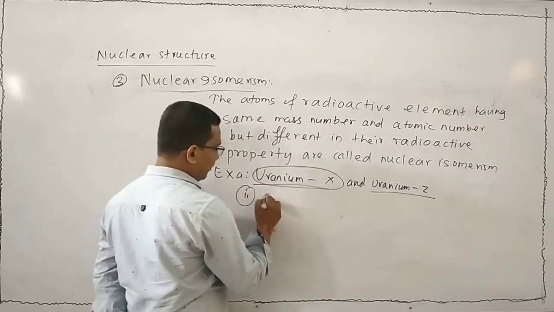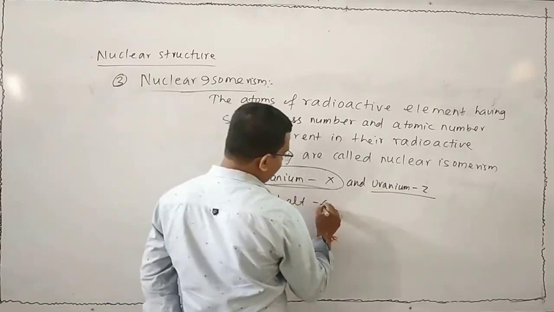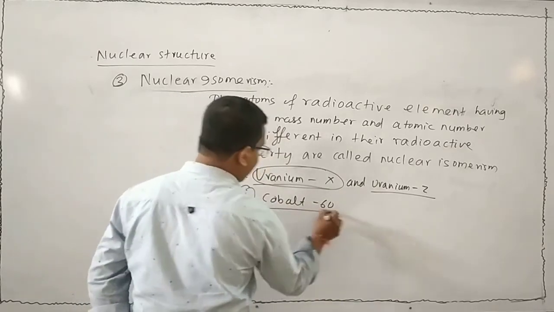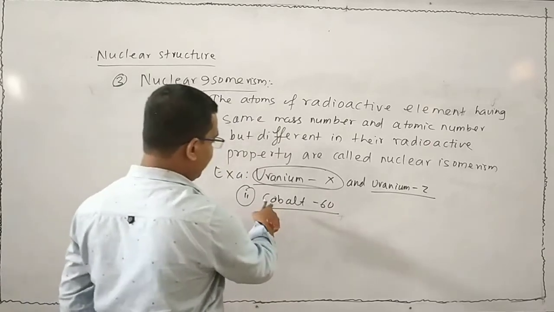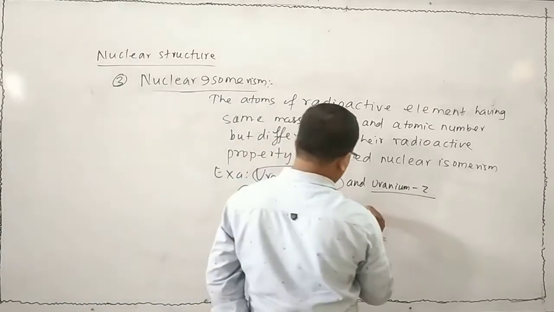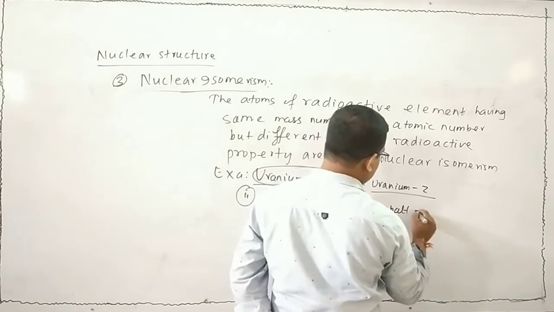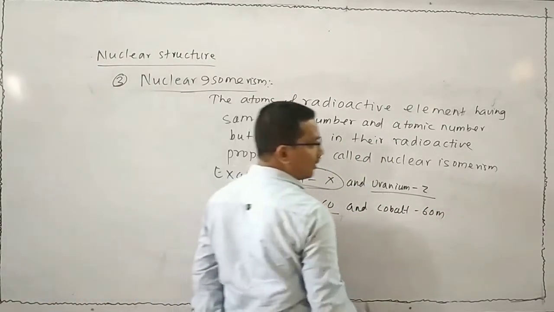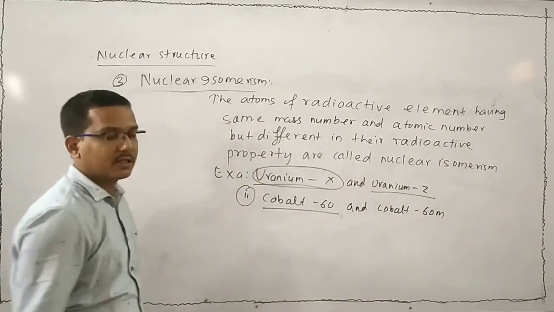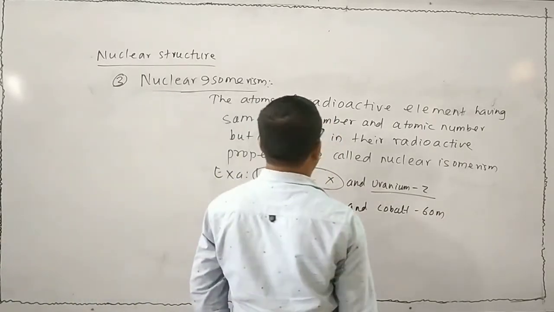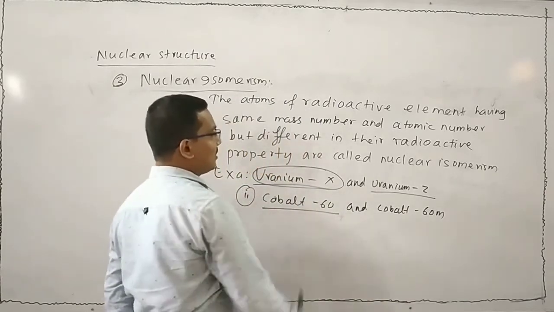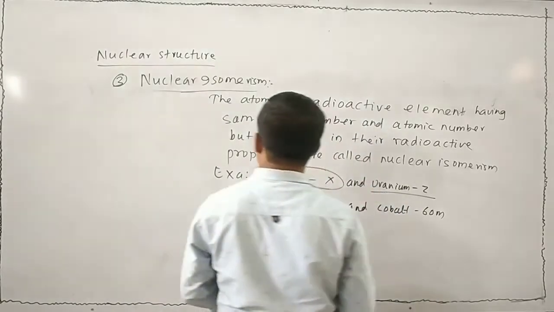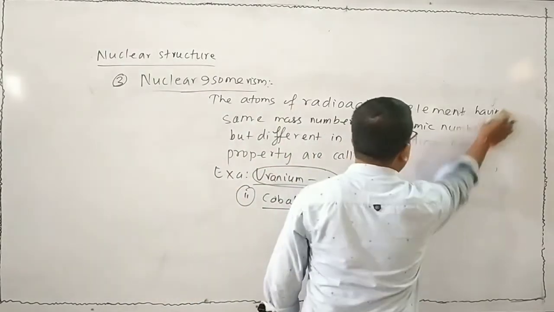Take second example, cobalt 60. Don't think about this as the atomic number or mass number. It is the name of an atom. There is your cobalt 60. Another is your cobalt 60m. Both atoms having same atomic number and mass number, but they are having different radioactive property. So cobalt-60 and cobalt-60m are called nuclear isomers to each other.